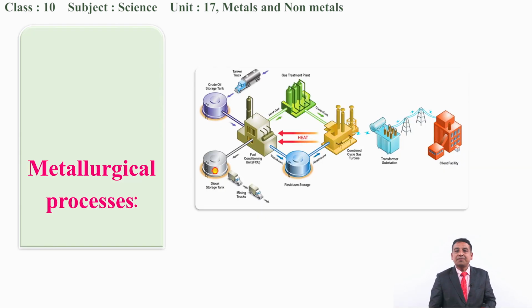Next, we need to follow different types of metallurgical processes, which can be shown in diagrammatic form here. There will be different chambers for the extraction of the metals. It is not necessary for us in this grade to go into detail, but this diagrammatic sketch represents metallurgy.